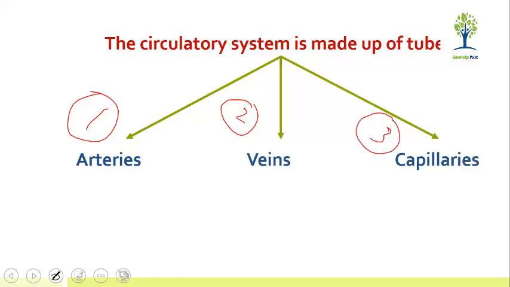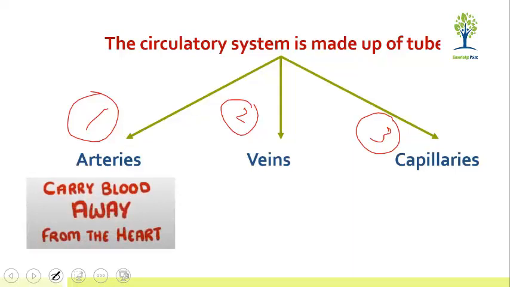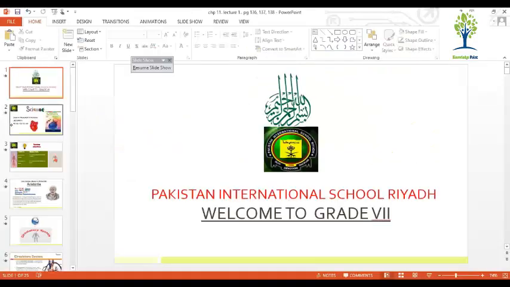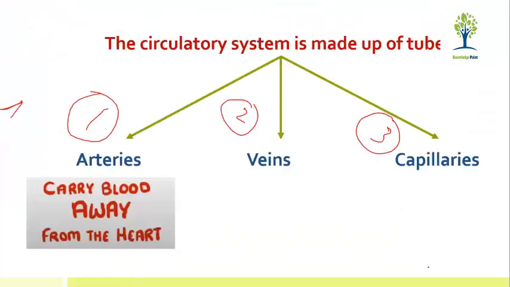Now, what is the function of arteries? Arteries are responsible for carrying blood away from the heart. It collects blood from the heart and carries that blood away from the heart to all parts of the body.